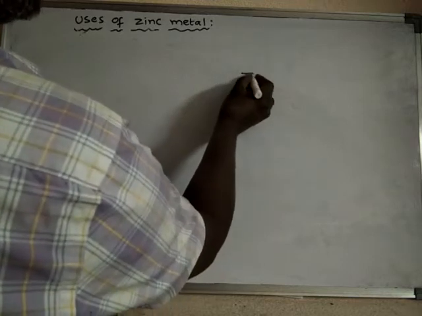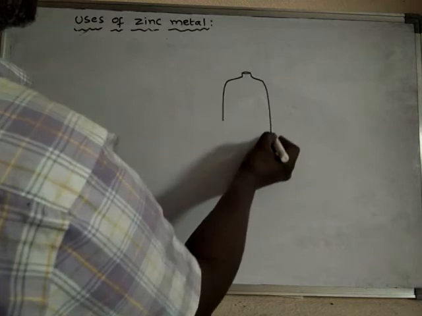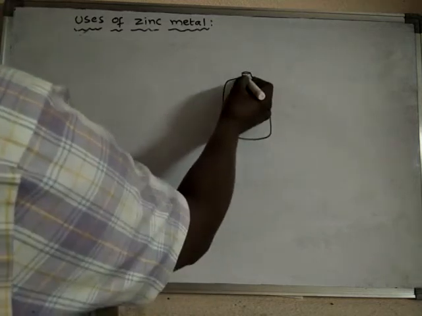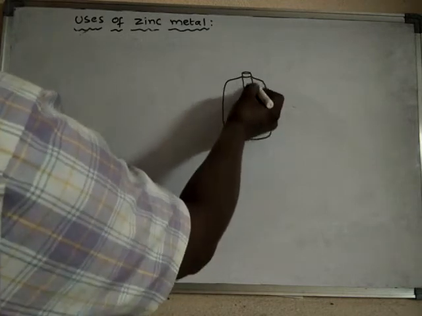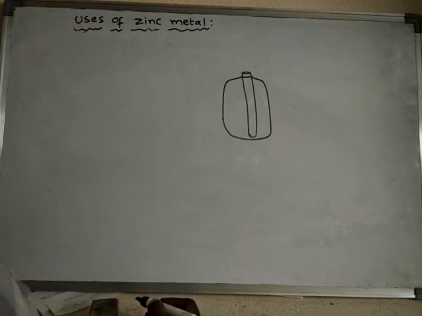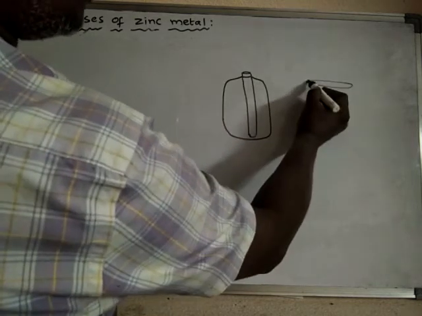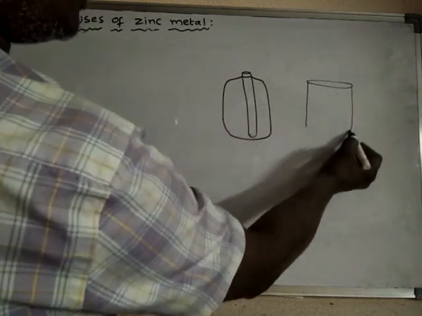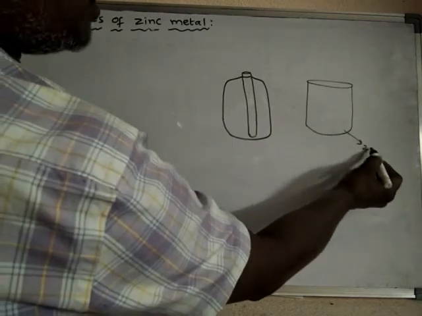This is a dry cell. Inside the dry cell, you will find a carbon electrode, or graphite electrode. The container of this dry cell is made up of zinc metal.